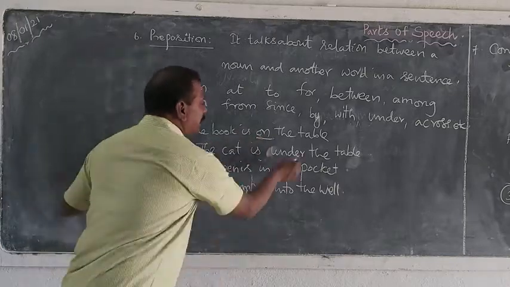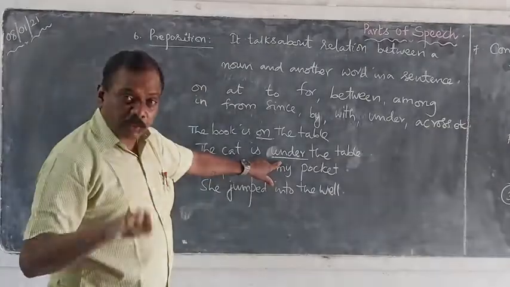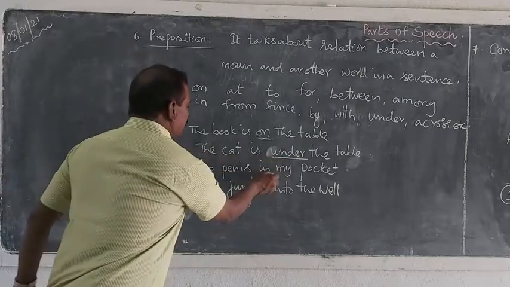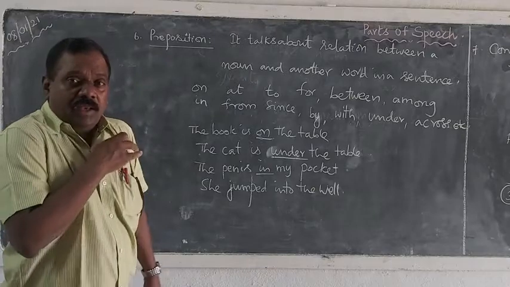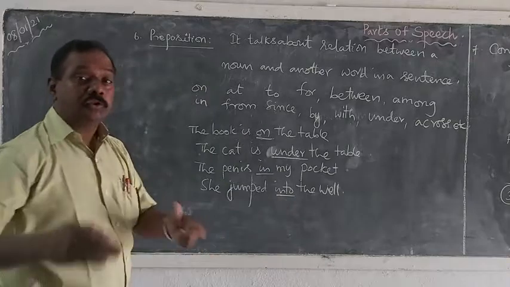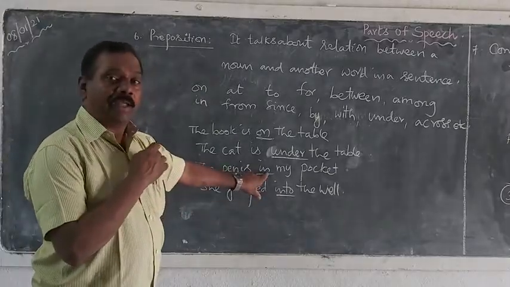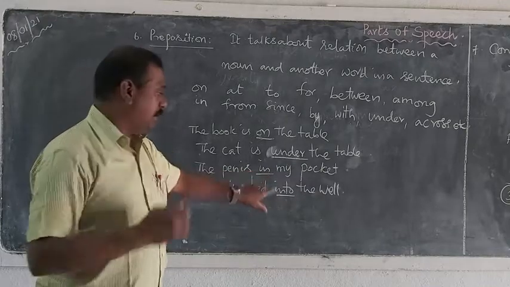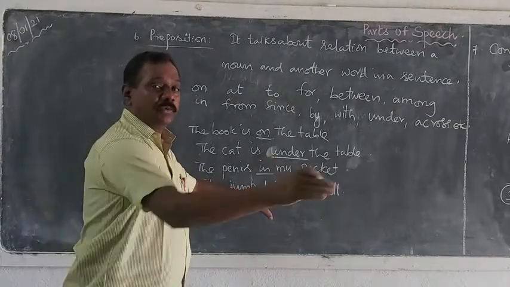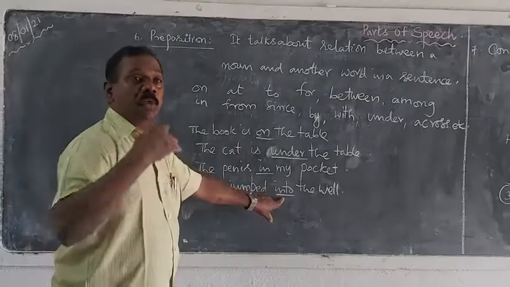The cat is under the table. You see, it is under the table. So it shows the place. It is the position. It tells about the position. Next, the pen is in my pocket. In. Where is it? In. Next, she jumped into. It shows some action. In shows the thing at rest. Into shows the thing in action. She jumped into. She went into. She is coming into. She is going into.